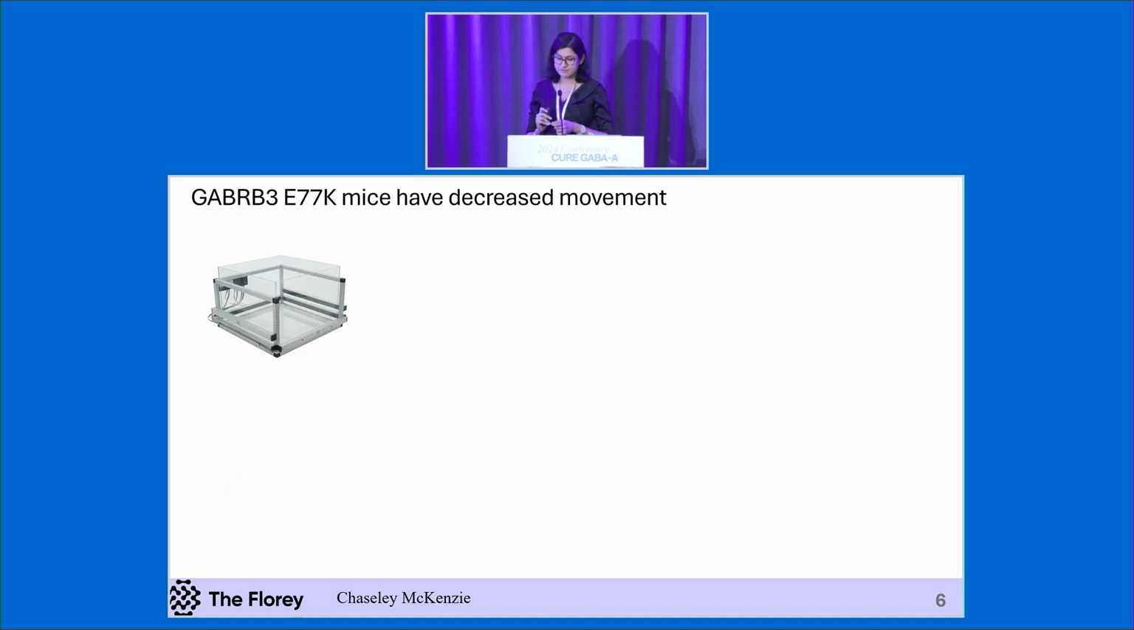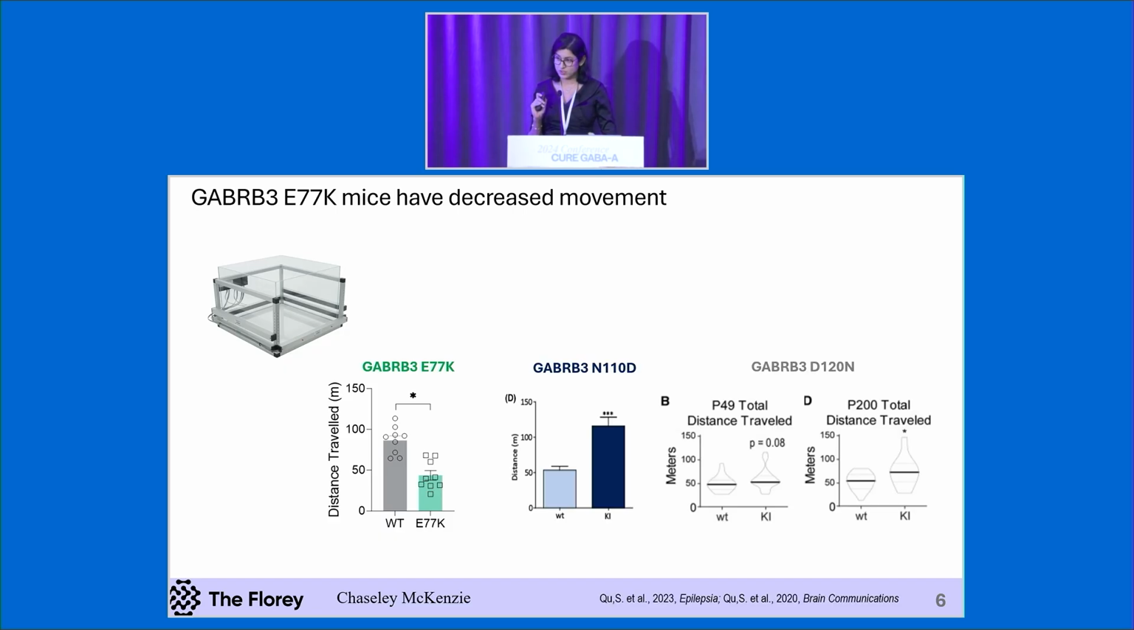We then tested different behavioral experiments. What we found the most interesting was in the locomotor test. In this open field cage, the mouse can run freely as we record. When we compare the total distance traveled between the mutant mice and their wild-type littermates, we found that the mutant mice have less activity. This is the complete opposite from the two published monogenic epilepsy models, N110D and D120N, with loss of function variants, which show hyperexcitability.